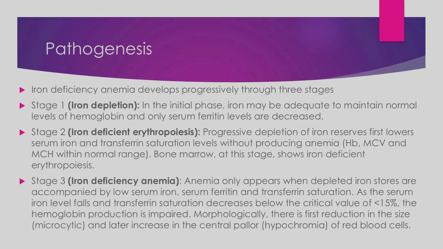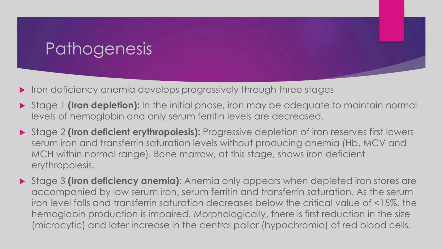So at this stage the bone marrow shows iron deficient erythropoiesis. That means erythropoiesis, the formation of RBCs, is normal, but the hemoglobin formation is deficient in iron. Number three is the stage when the iron deficiency anemia is completely seen.